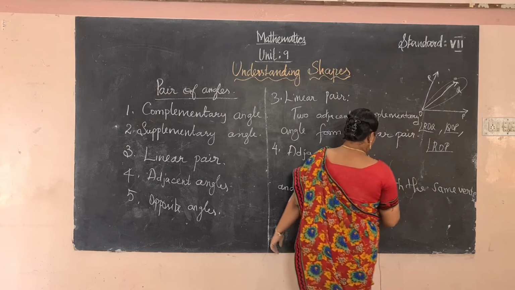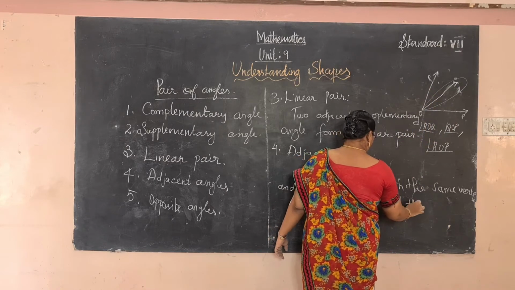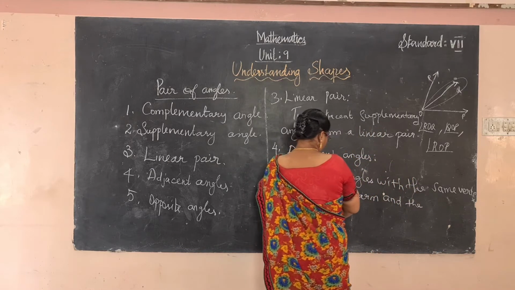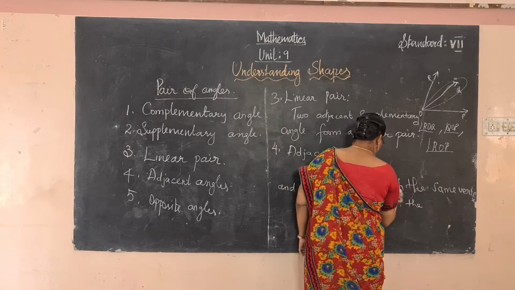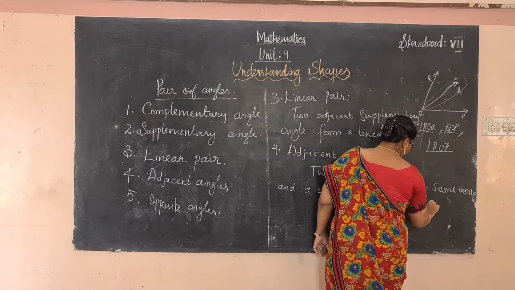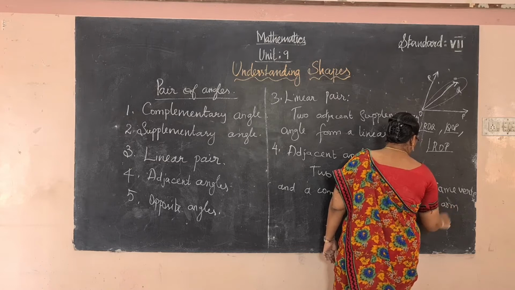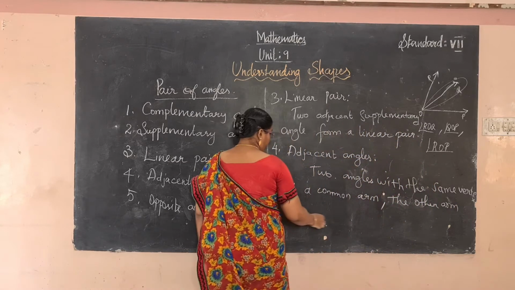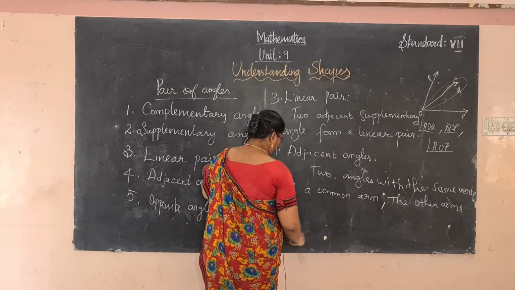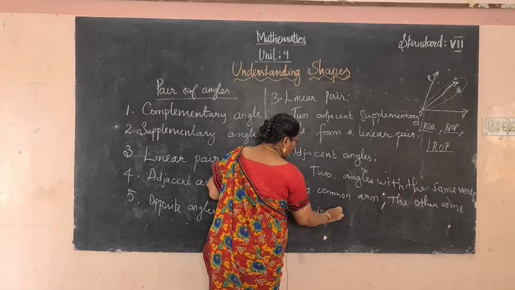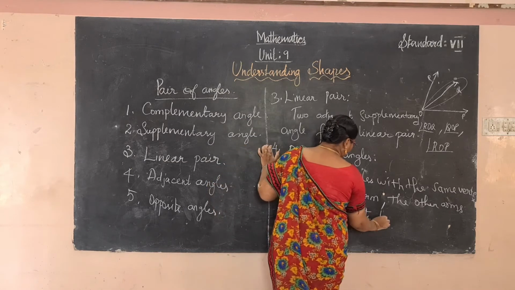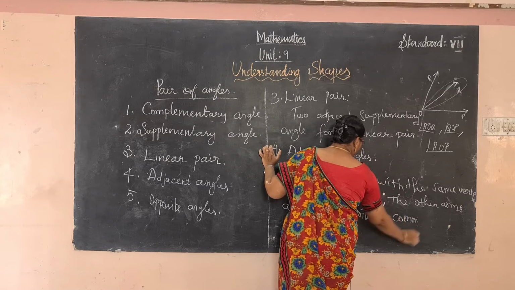P and R. The other arms are lying opposite to the common arm.